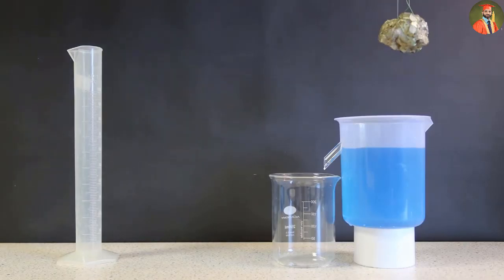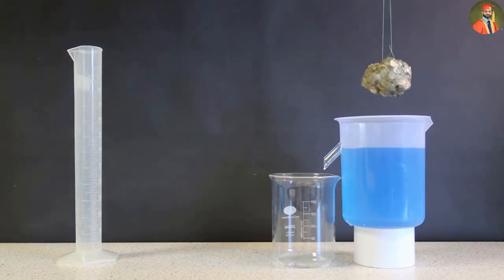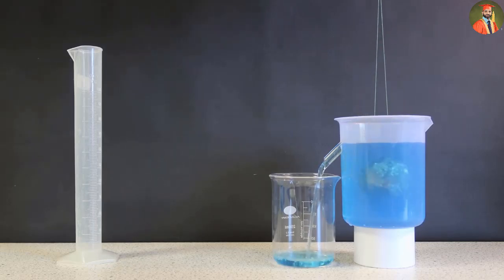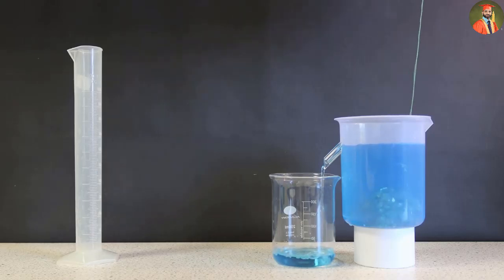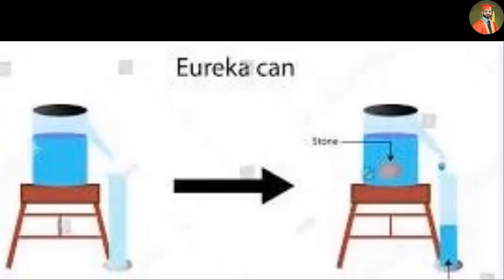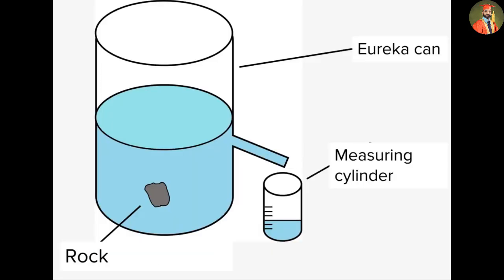As there is no easy equation to work out the volume, we are going to determine it practically. We can use a eureka can. As we lower the object into the eureka can, it displaces an amount of water that is equal in volume to the object. Remember, in physics, a eureka can is a container with a spout that's used to determine the volume or density of an object.